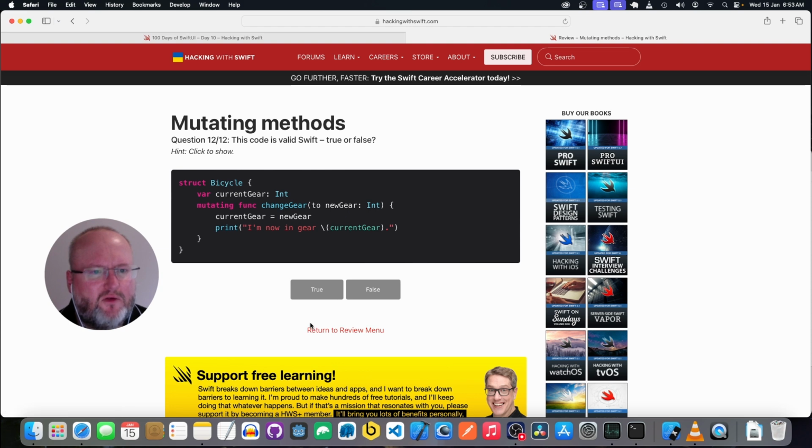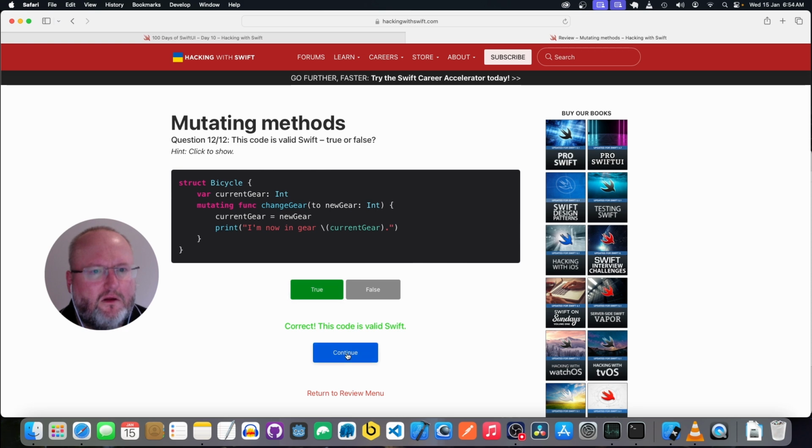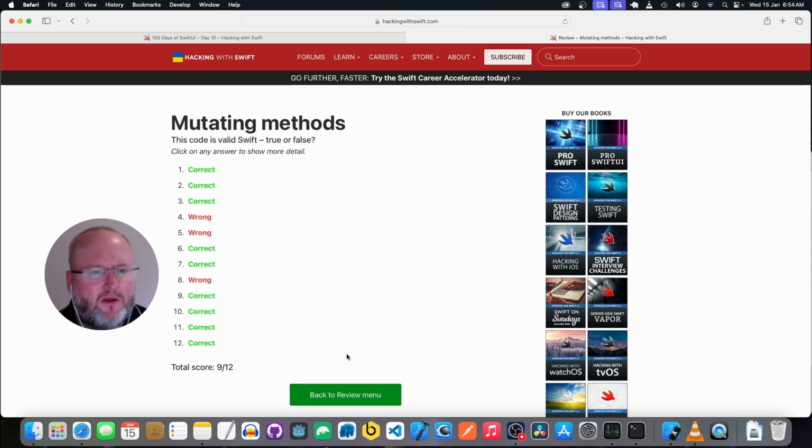Okay, we have a structure bicycle with a property current gear, which is an int, a mutating function change gear. It takes in an int called new gear, referred to externally as 2. So it just switches the current gear for the new gear. Yeah, that looks valid. Okay, so a few wrong there.